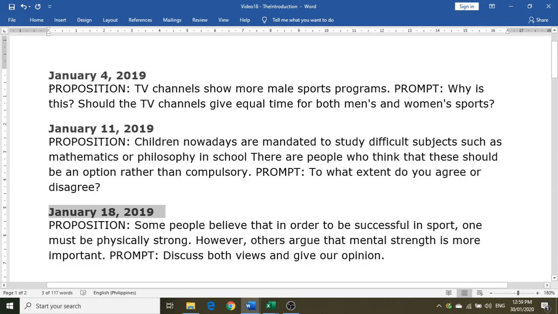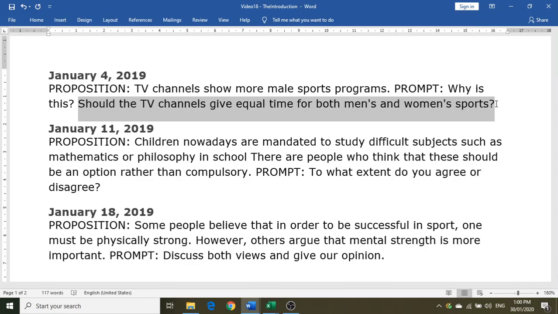So you will see on January 4, TV channels show more male sports programs. That's a proposition. And then the prompt is, why is this? So you have to outline a number of reasons why this is so. And the second question is, should the TV channels give equal time for both men's and women's sports? So basically, this is a two-part question, or what we now call the C style.